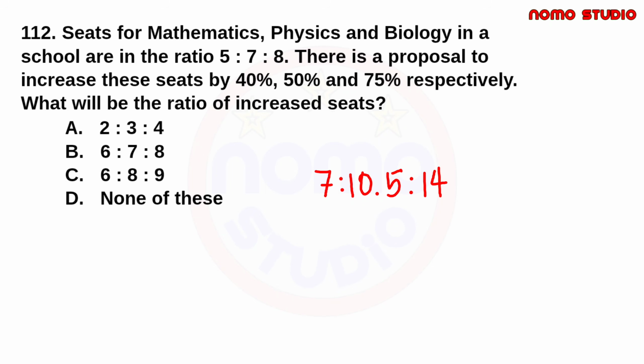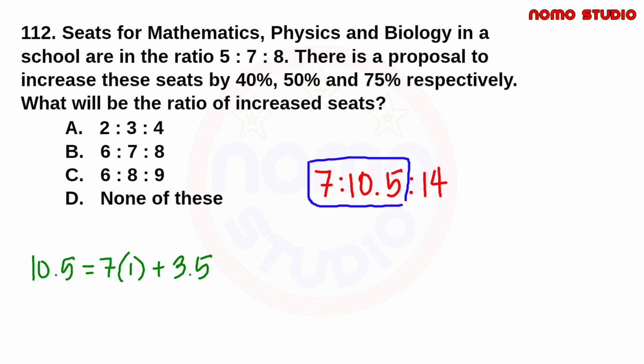To simplify this, i-divide lang po natin ito sa GCD or greatest common divisor nila. Now, to find the GCD, gagamitin po natin ang Euclidean algorithm. So, let's first find the GCD of 10.5 and 7. So, 10.5 equal to 7 times 1 plus, ilan na lang ang kulang para mag 10.5? Yes, 3.5. So, ginamit po muna natin ang dalawang numbers na ito kasi di ba ito yung hahanapan natin ng GCD. Now, gamit naman itong dalawang numbers na ito, continue lang po tayo dito sa baba.